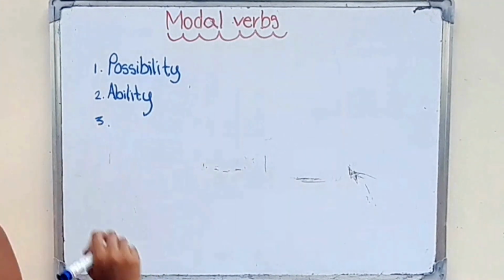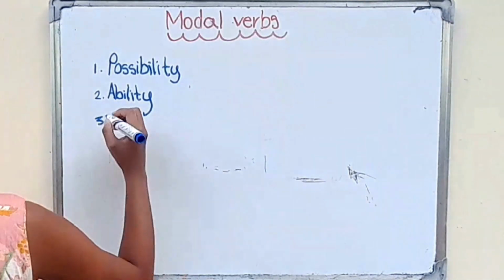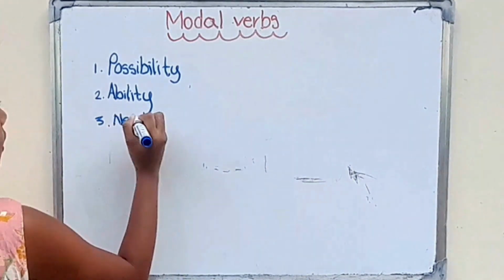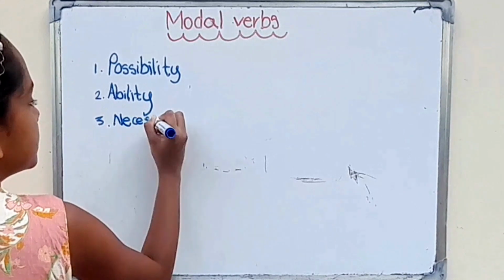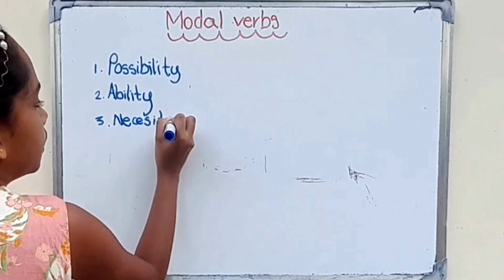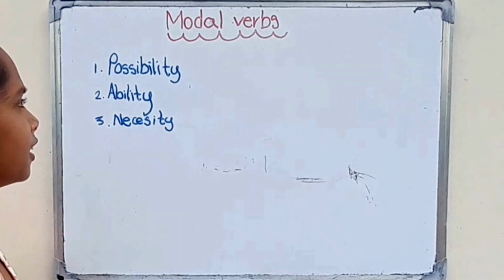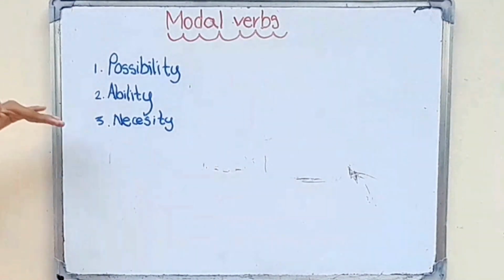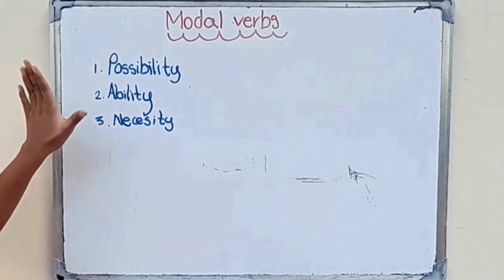And what is the third one? Third one is necessity. Possibility, ability, necessity, these are the 3 parts.